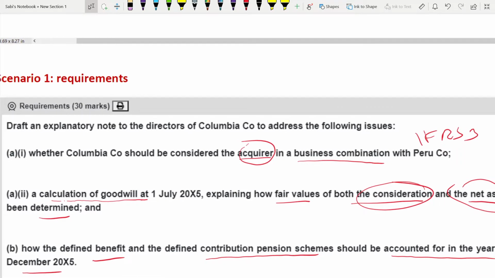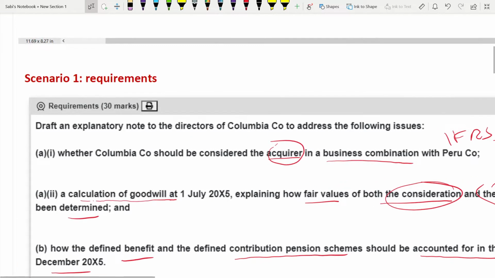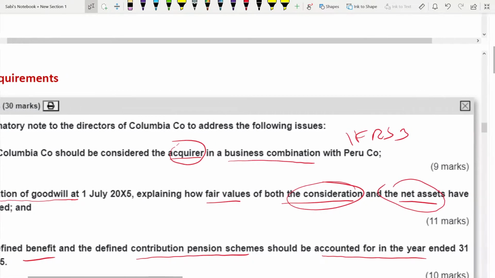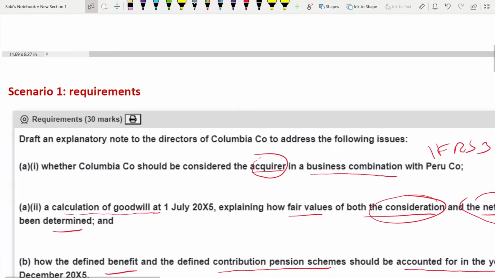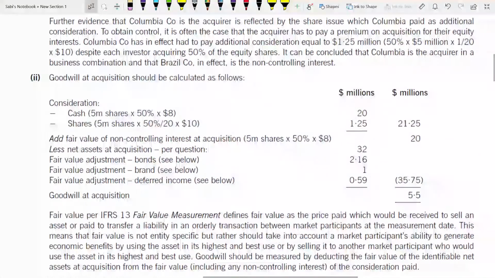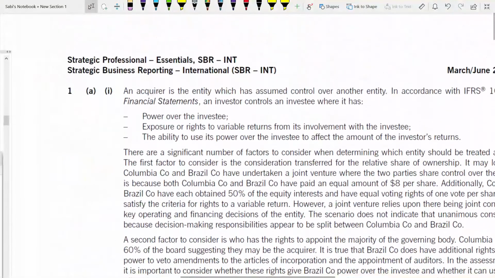Whether Colombia should be considered the acquirer or not, and it's for 9 marks. Then you have to calculate goodwill, also explaining how the values of both the consideration and net assets have been determined, for 11 marks. Okay. First, let us go through the one on whether he should be an acquirer or not.